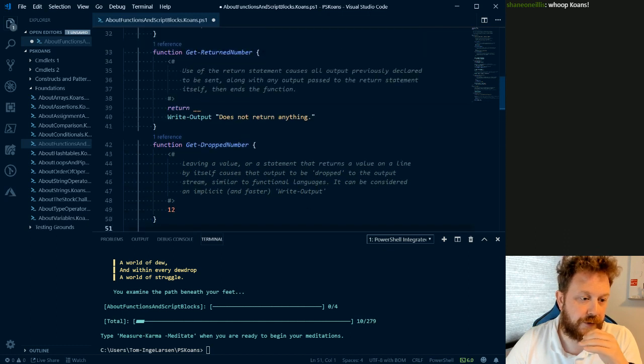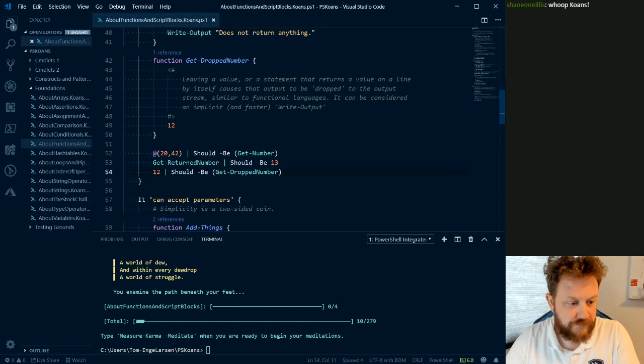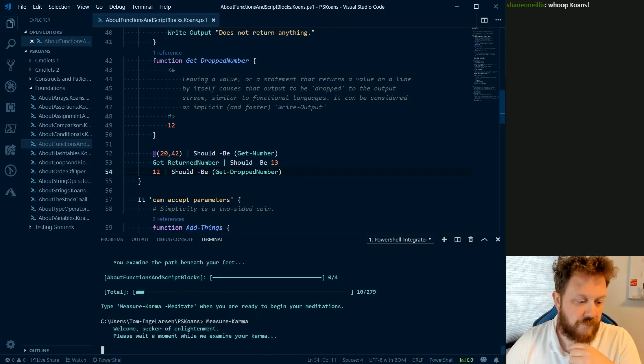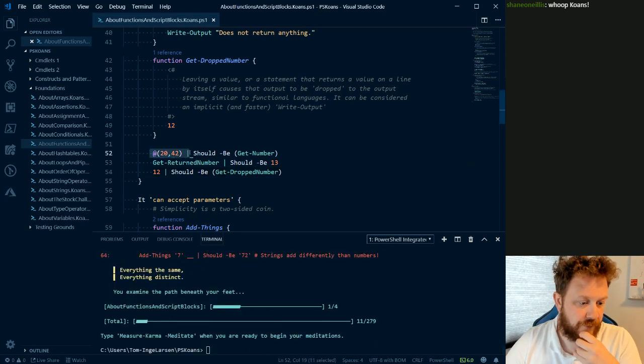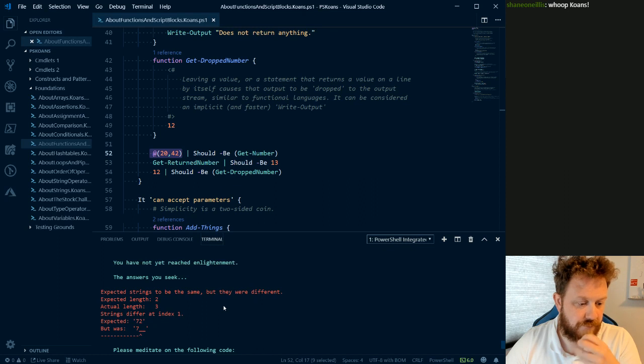GetReturnNumber should be 13, so we should have 13 here, and it should not return the last line because it ends the function on the return statement. And then getDropNumber, it should be 12. So let's test this. I have probably not typed this correctly. Have I? Yeah, I did. There we go.